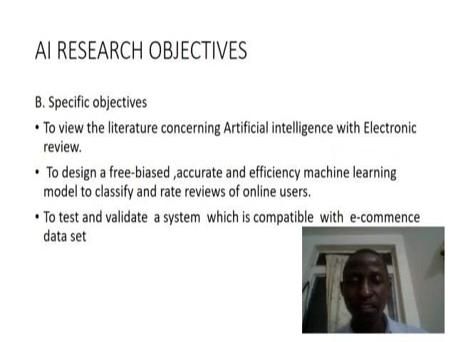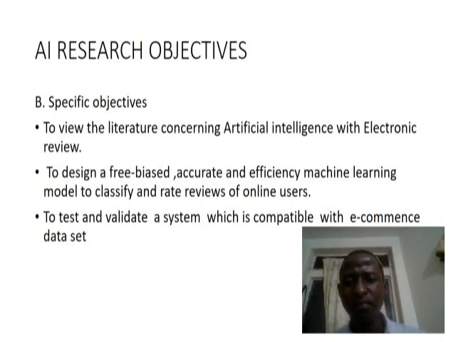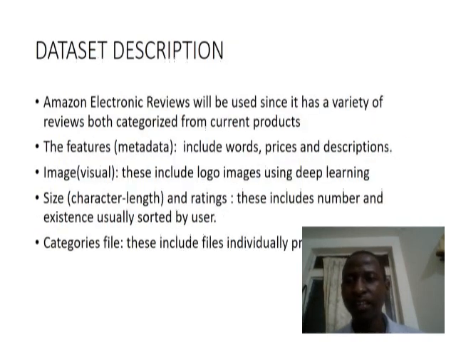Then the specific objectives: to review the literature concerning AI with electronic reviews, the previous work that has been done by people. Then to design an unbiased, accurate and efficient machine learning model to classify and rate views of users. This is very important. To test and validate a system which is compatible with e-commerce data sets, so a model that is tested and can be used to filter out those texts, sentences and paragraphs.